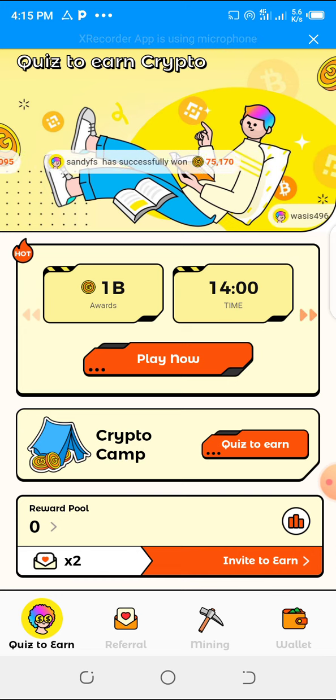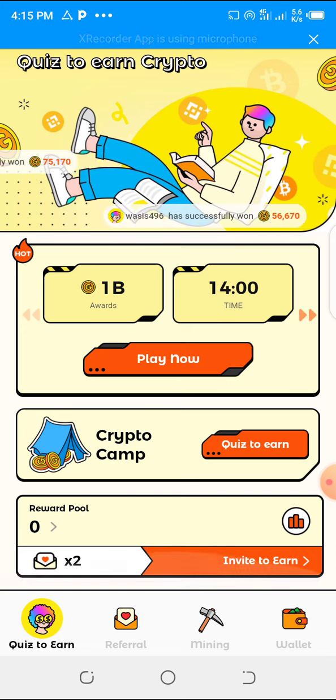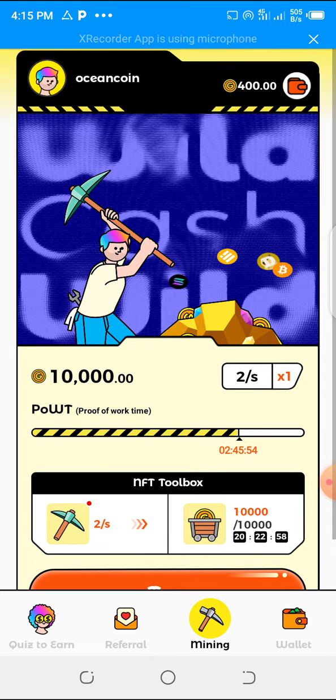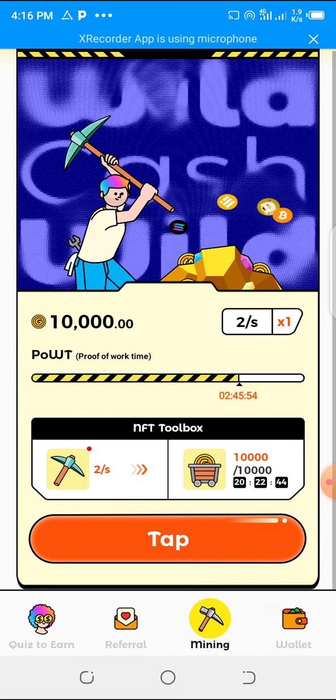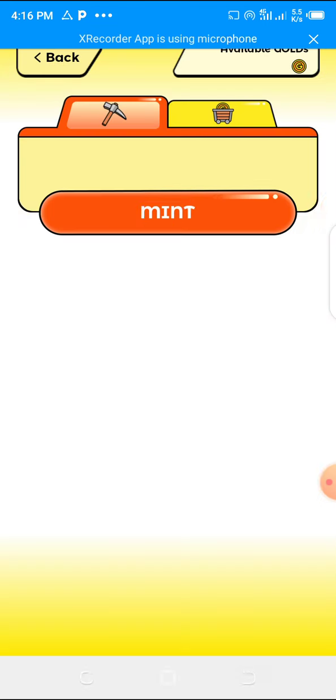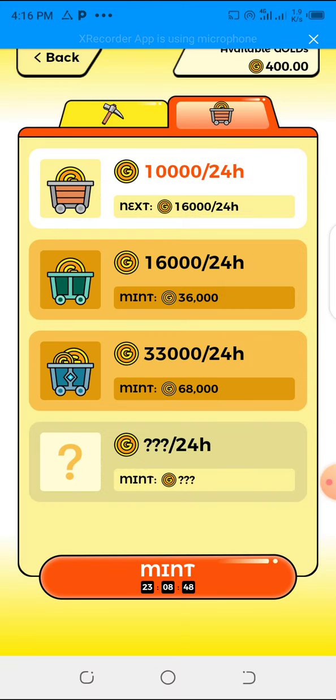Go ahead, click on the link in this video description, download the app and start mining. You can see I've already mined 10,000 worth of the Hooked token. I used 6,900 to buy another. You can see that. The next one I'm going to mine is 16,000. I have already mined 10,000 within 24 hours. In the next 24 hours, I will be mining 16,000.